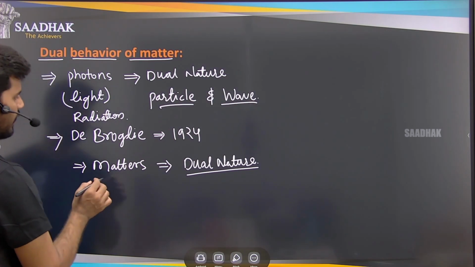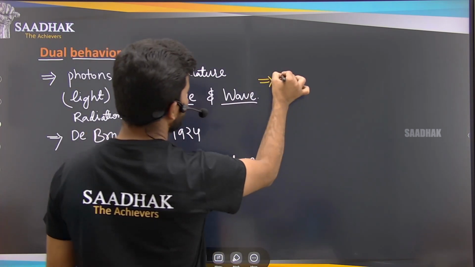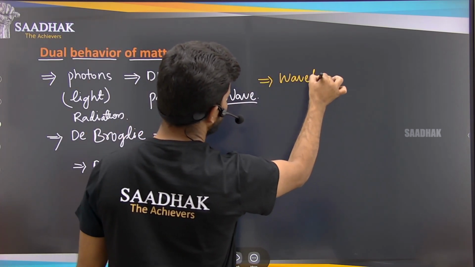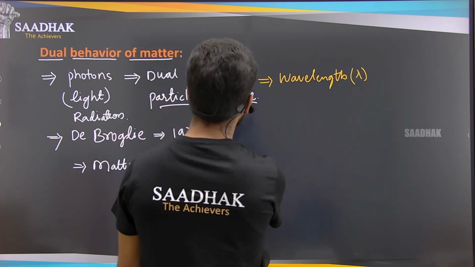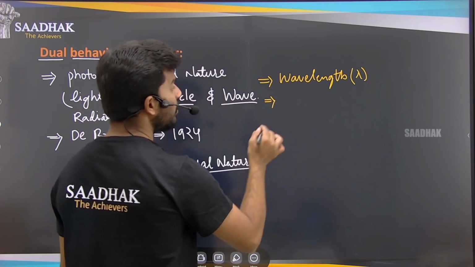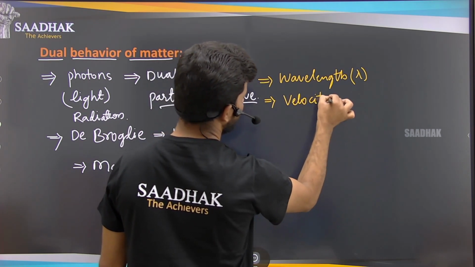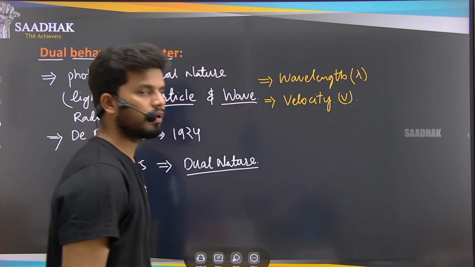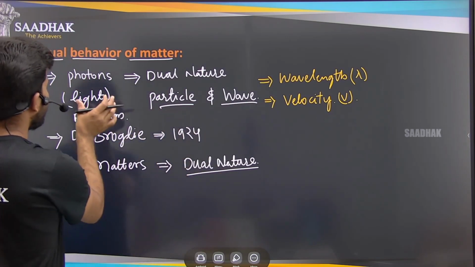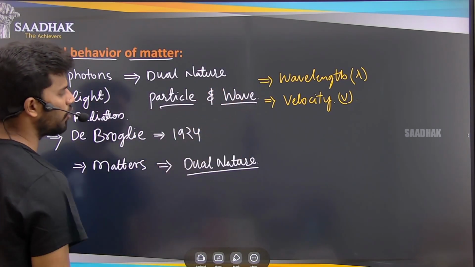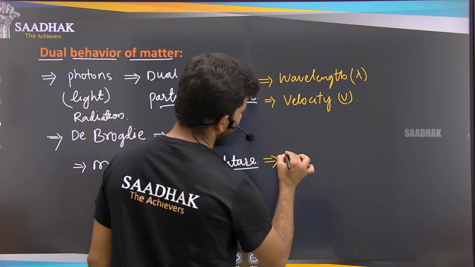He said that these photons and the radiations are having what? They have the wavelength, that is lambda. As well as these radiations, they have the velocity. They have the wavelength and also the velocity. In the same manner, however these photons and radiations are having this wavelength and velocity, the matter is also having a dual nature.